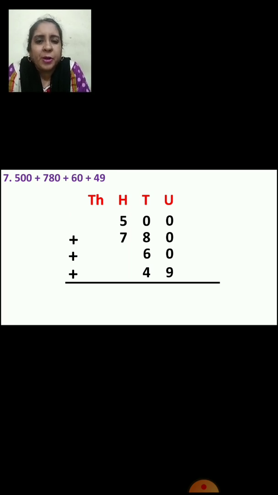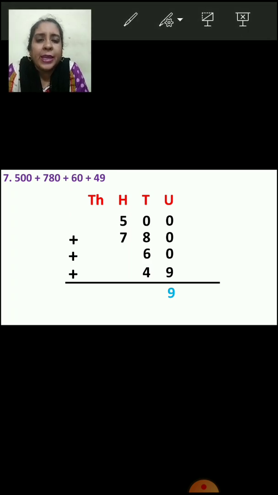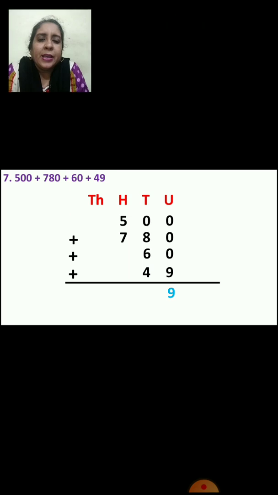After arranging the numbers, now let us add. So we are going to add the units place numbers now. All are 0, 0, 0 only, right? So only 9 is the number written there. So what is your answer? 0 plus 9 will be 9 only, right? Now let us add tens place numbers. So 0 plus 8 will be 8 only, right? And 8 plus 6, 14. 14 plus 4, 18. So what will come in tens place? 8. And 1 will go to hundreds place.